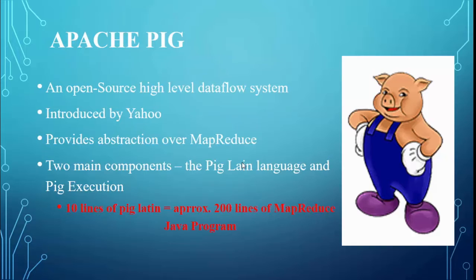programming overhead. So when we talk about Apache Pig, it is an open source high level data flow system. When you're talking about open source, yes, Apache Pig is an open source technology which was introduced by Yahoo. Initially, it was a project undertaken by Yahoo in the year 2006, and later on, it was taken over by the Apache project. And after that, in 2008, it became a very huge project of Apache. Then, after that, it has been used for the analysis of data in big data environment.